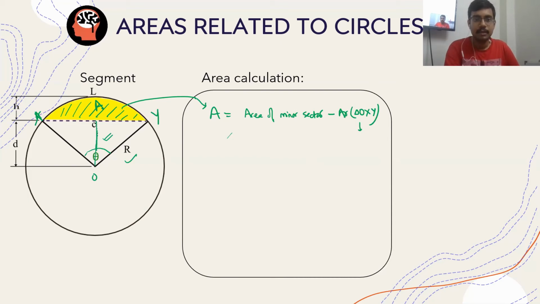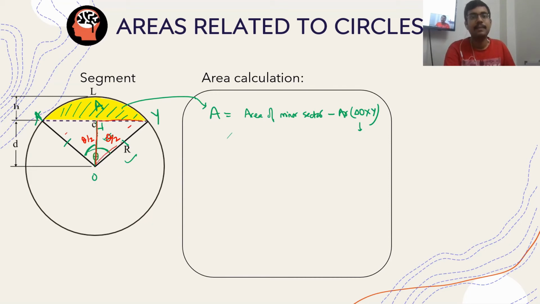Now see, this is an isosceles triangle. So if I put a perpendicular, these two angles will be equal. One angle will be equal to theta by 2. The other angle will also be equal to theta by 2. These two triangles will be congruent to each other. So now let us take any one of the triangles. Suppose this.